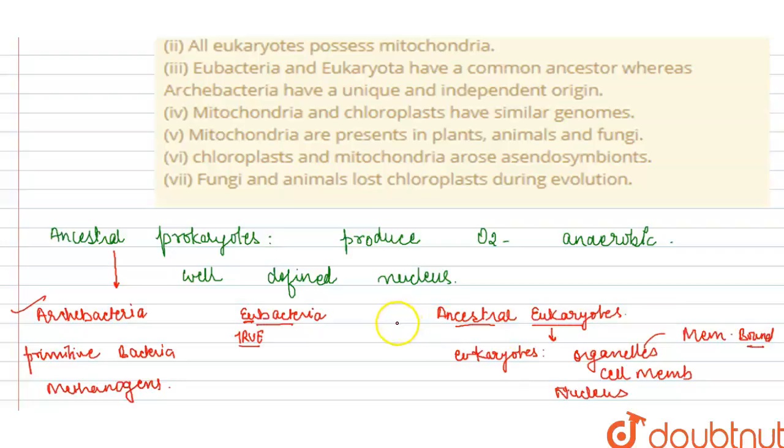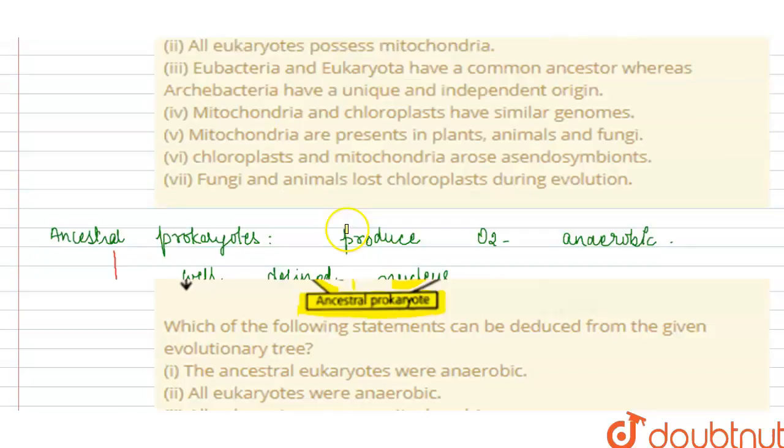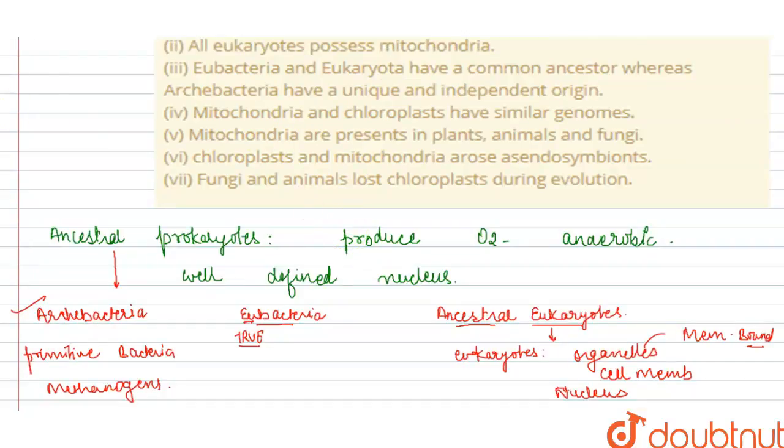Now further we'll see what happened from these Archebacteria and Eubacteria. From the Archebacteria, another type of bacteria originated. Since the name is not mentioned, it is not even necessary. From the Eubacteria three divisions took place. Other types of bacteria originated, and some photosynthetic bacteria originated.